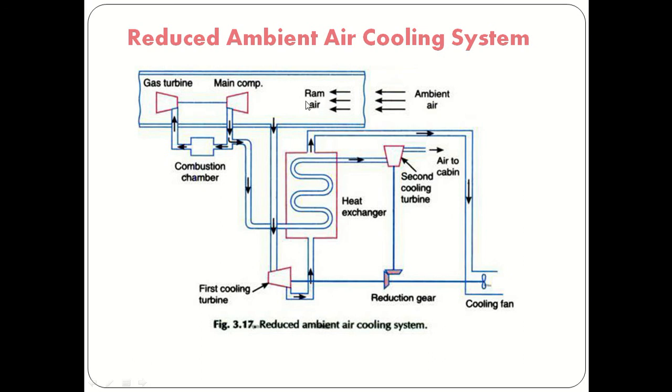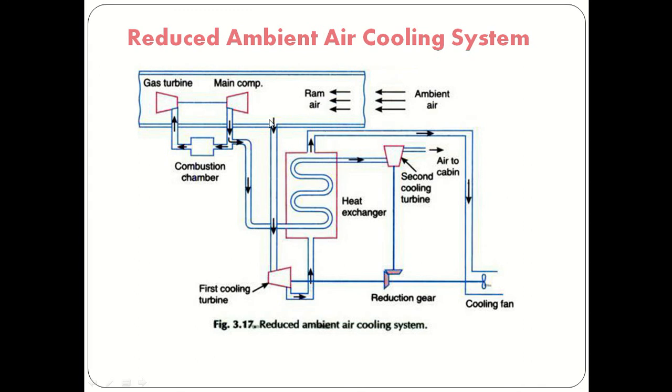So ramming air, after ramming, the air will be supplied to the main compressor. Compression will be taking place. Pressure and temperature of air will be increased. That air we are supplying through the heat exchanger. So here in the heat exchanger, main air will be cooled by using ram air, but this ram air is not used directly.